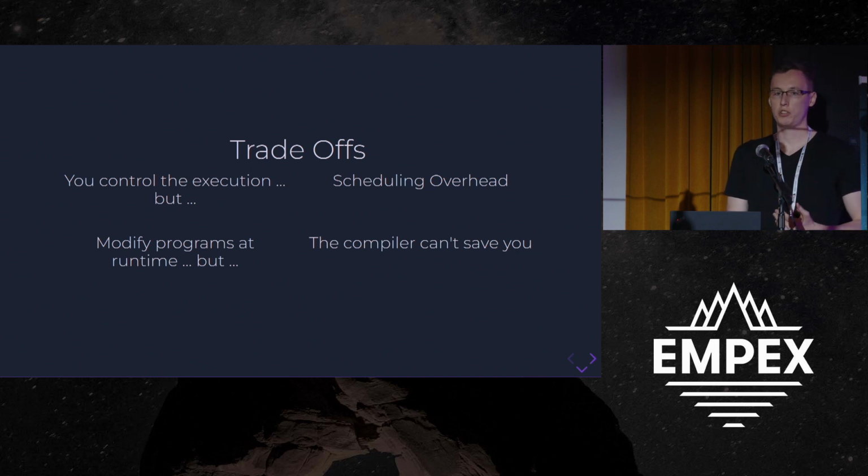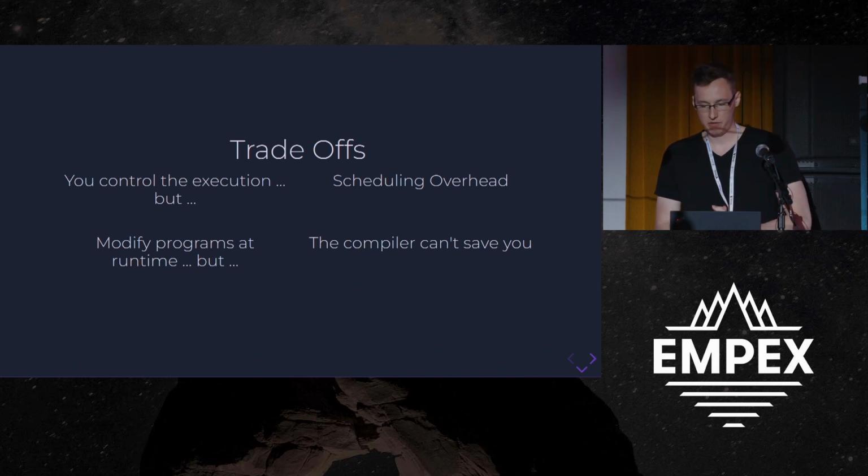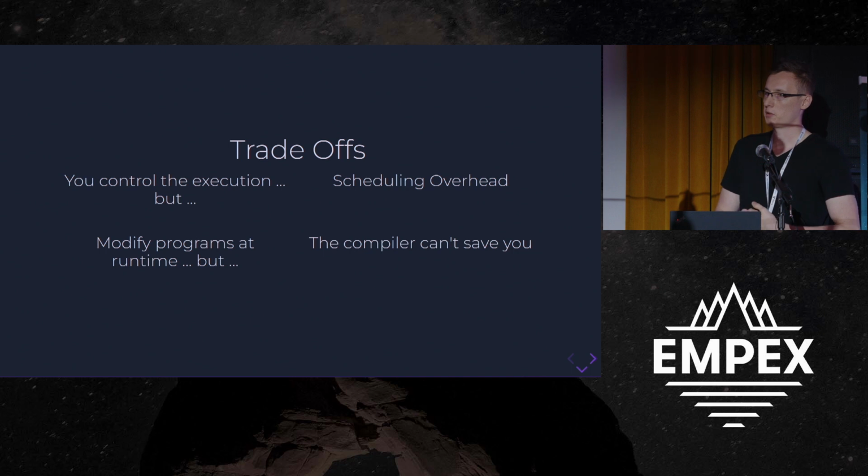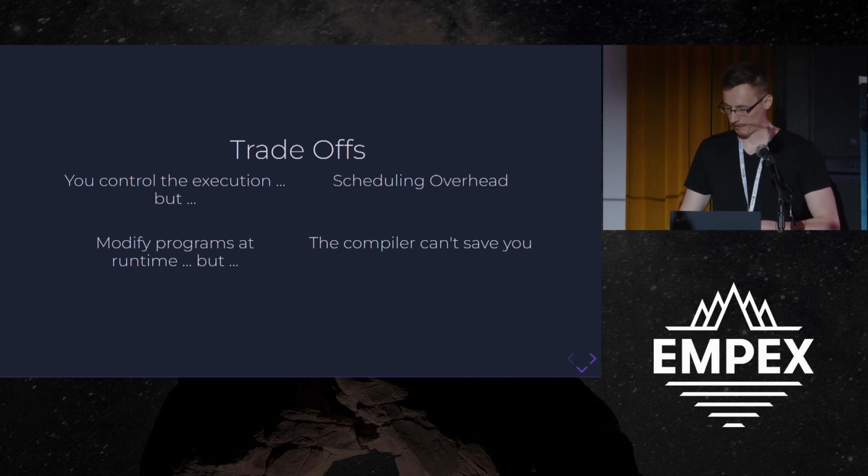You can control the execution. Like we have lazy evaluation, we can return a set of things to do some work, but there's also overhead. You're now playing the part of the scheduler. And that can be good or bad because now you can choose how you want to execute your program, but maybe you don't. Maybe there are situations where you just want to do it. And also, the compiler can't save you. And I've definitely run into this debugging because you don't know you have a bug until you execute it. And it's in an async or something, so it can be tricky.